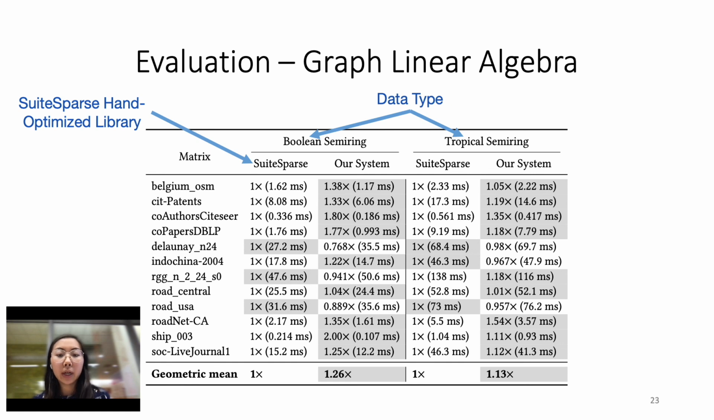Next, we evaluate our compiler on graph linear algebra kernels against the hand-optimized SuiteSparse GraphBLAS library. We compare against this library for 2 types of data. We show the absolute runtime of our system versus their system in parentheses. From the geometric mean speedup of the table, you can see that our compiler is competitive, if not better, which motivates the use of our compiler since our compiler also supports more general types of computation.